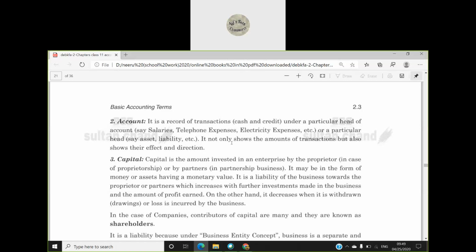Now coming to capital. Capital is the amount which the owner, which the proprietor is investing in the business. That is known as capital. I have opened a shop. I took 1 lakh rupees and opened the shop. So that 1 lakh rupees is my capital. And in between the 1 year, again I introduced 50,000 in my firm. That will be additional capital introduced. So that is clear to you.